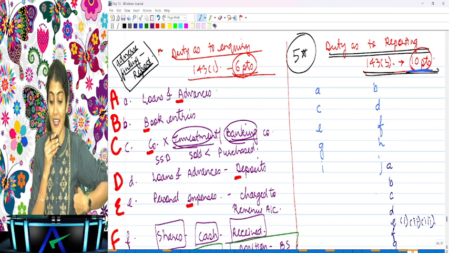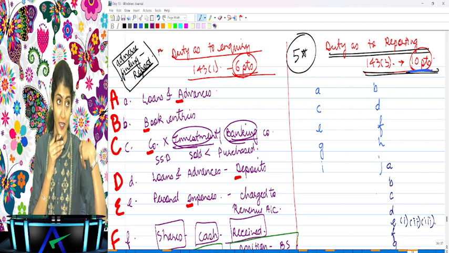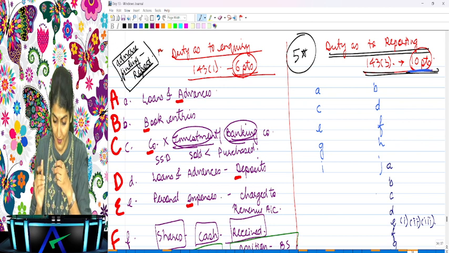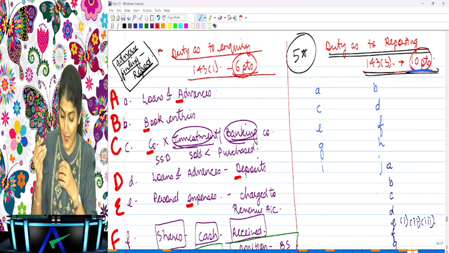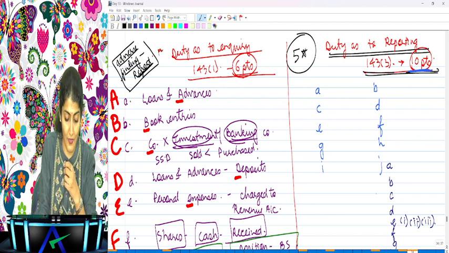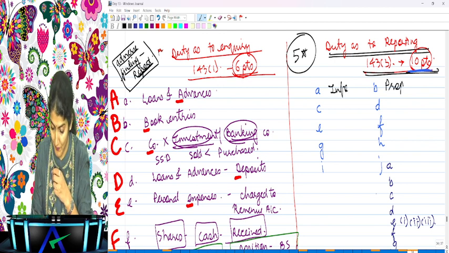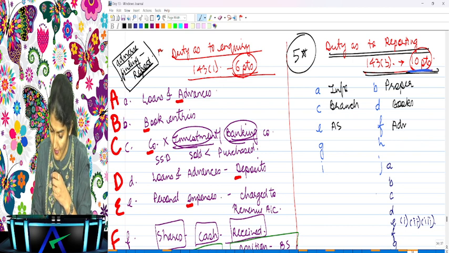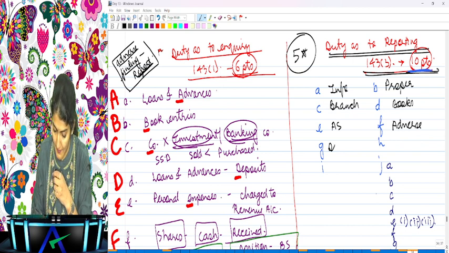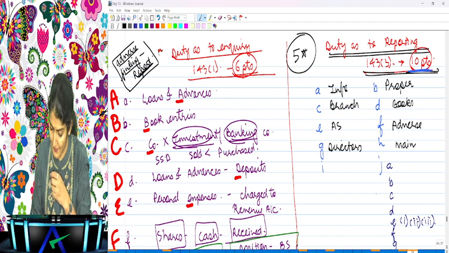Okay, right. Anyways, duty as to reporting. 10 points of reporting over here. So what are the first 10 points for reporting? We have the keywords which we can remember. Information proper, branch books, AS adverse, directors, maintenance, and then IFC others.